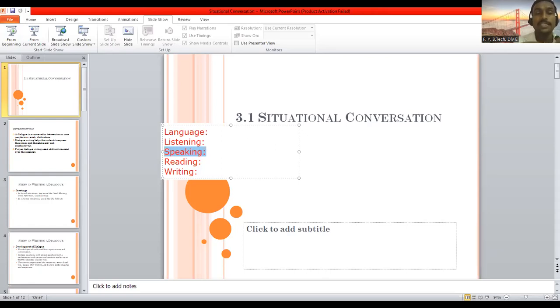All these things, they are skills. I just told you there are 4 language skills. So speaking is also a skill. And how can we master any skill? By practice only. Yes. So now you can ask yourself, do we practice speaking English? Do we practice it? The answer should be yes or no. Do we practice? We do not practice.